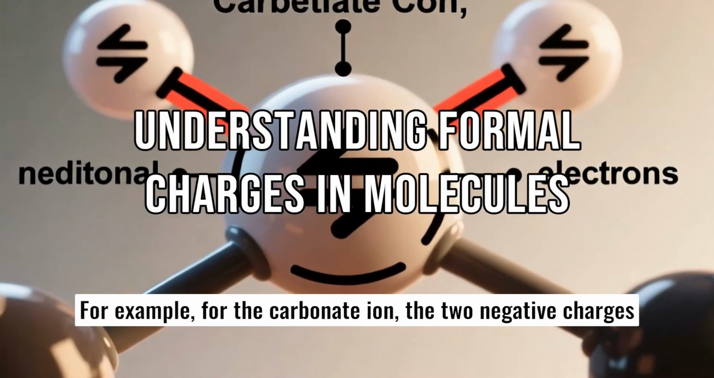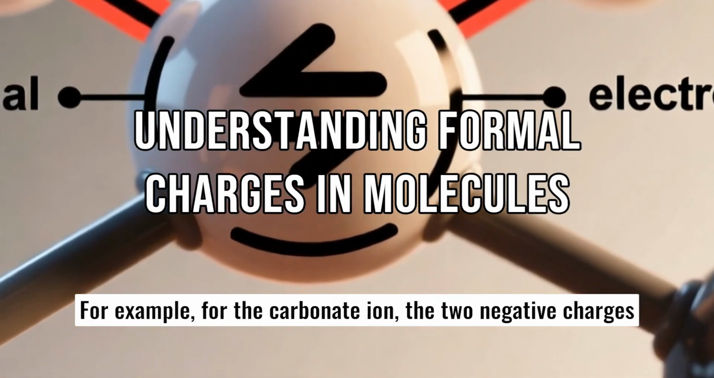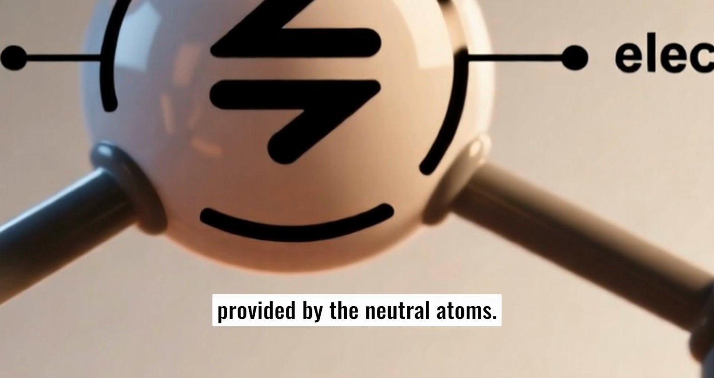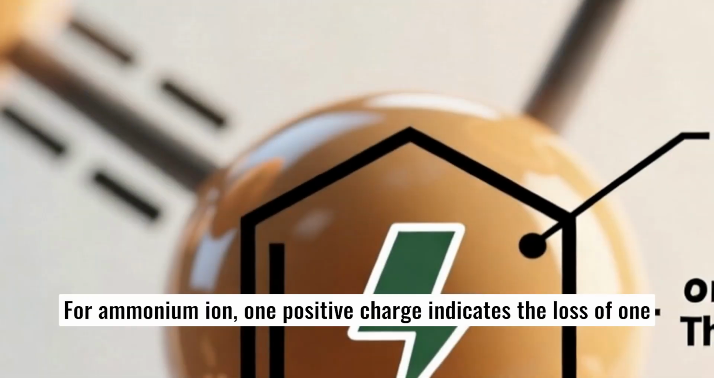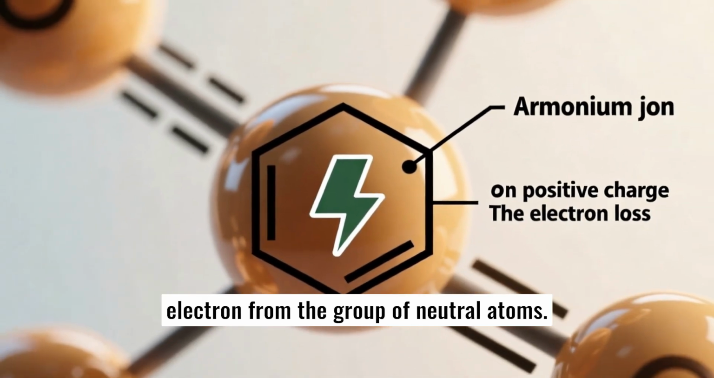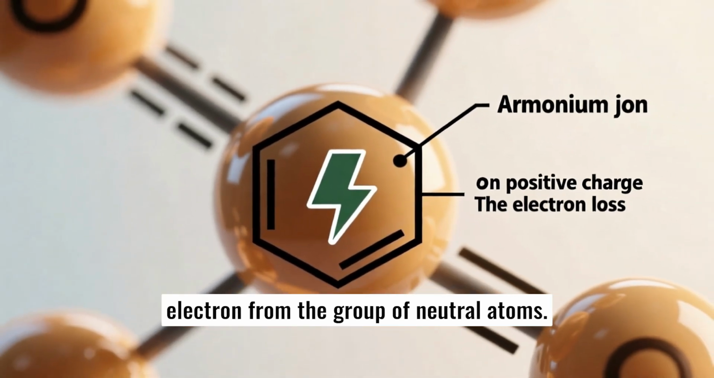For example, for the carbonate ion, the 2 negative charges indicate that there are 2 additional electrons than those provided by the neutral atoms. For the ammonium ion, 1 positive charge indicates the loss of 1 electron from the group of neutral atoms.